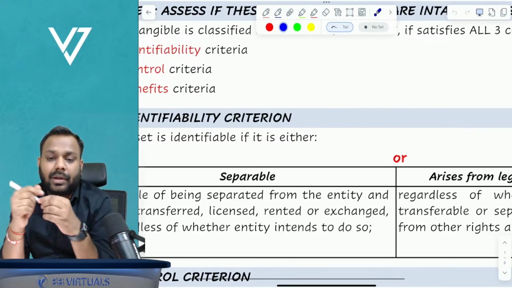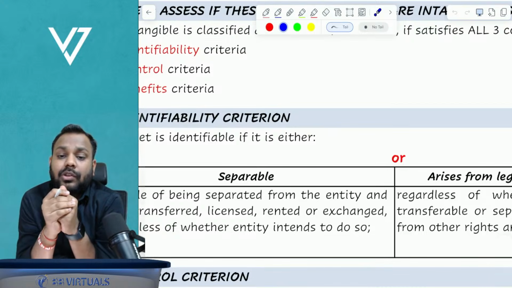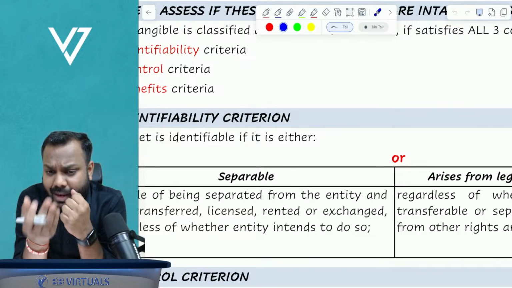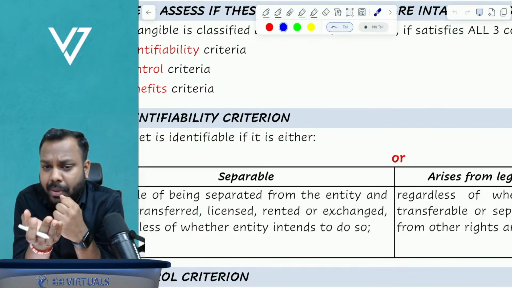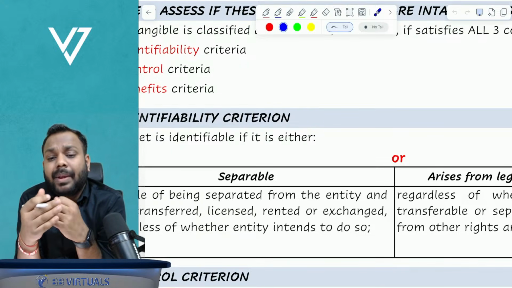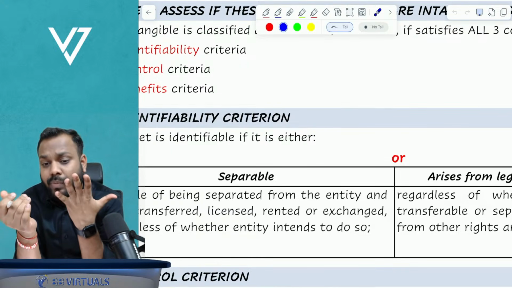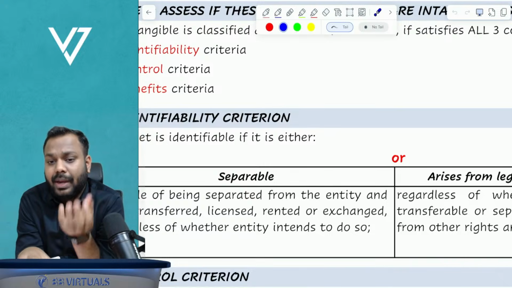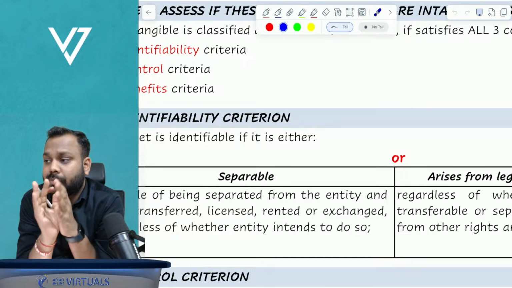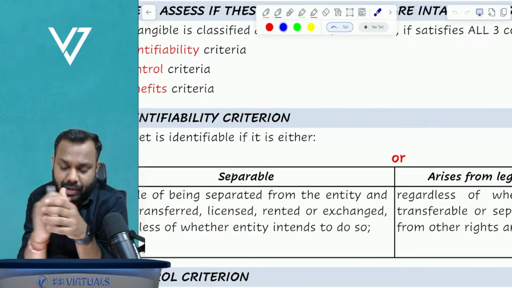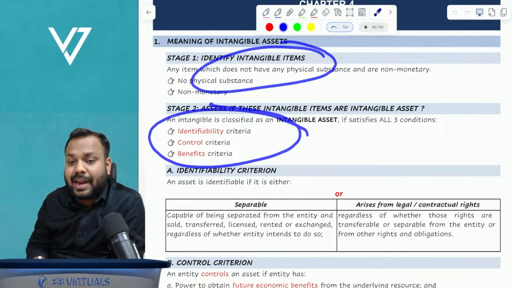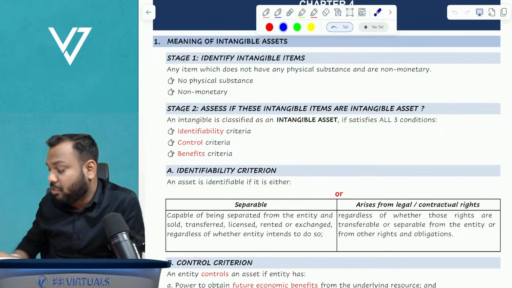Benefits criterion. The intangible should give me some economic benefits, whether direct or indirect, but economic benefits should be there. Economic benefits can be in the form of increased revenue or decreased costs. Both are called benefits. So if an intangible item satisfies these three criteria, we say it is an intangible asset.